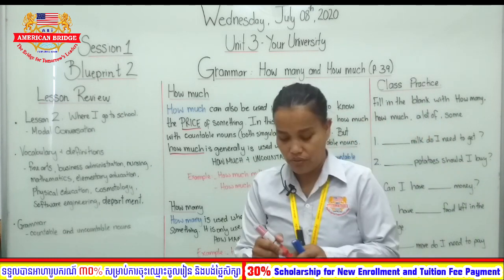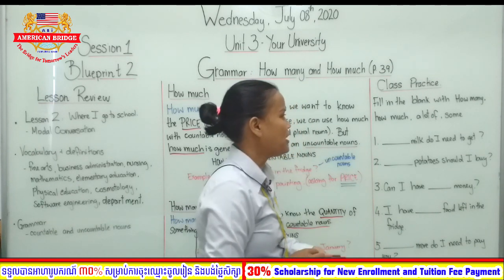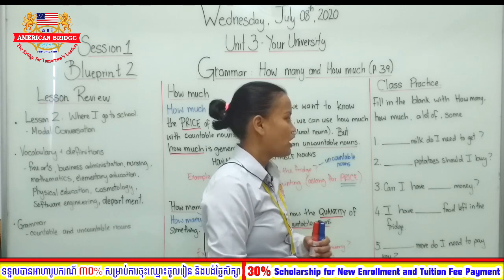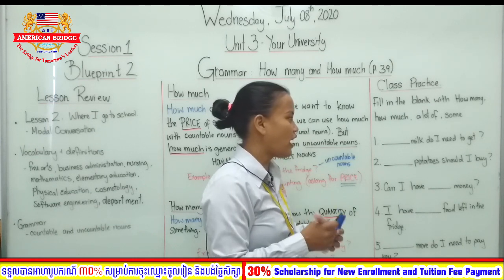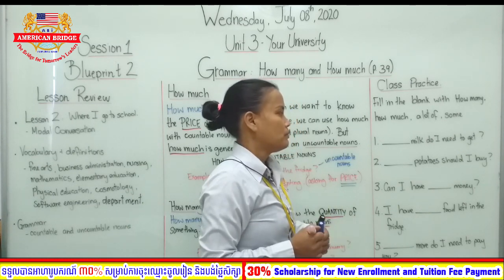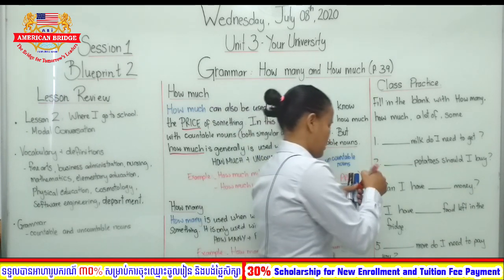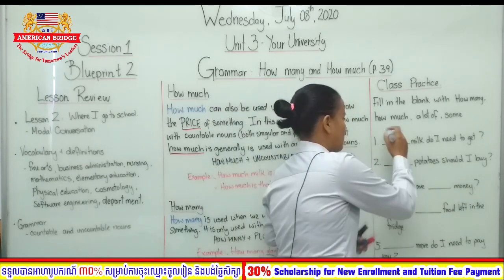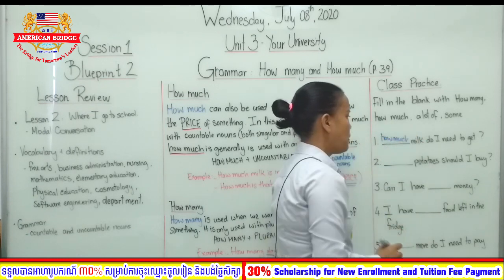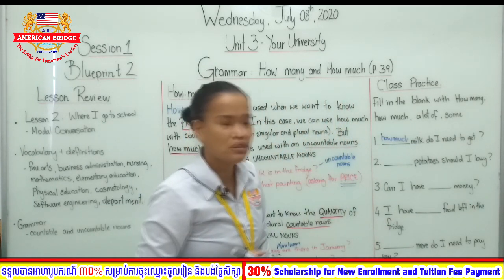Okay, right. Now let's have a quick look at our class practice. Fill in the blanks with how many, how much, a lot of, and some. Number 1, blank milk do I need to get? Okay, how much? Yeah, how much? Because we're asking for liters. We cannot count. So I can say, how much milk do I need to get? Can you please get 3 liters of milk for me? Okay.